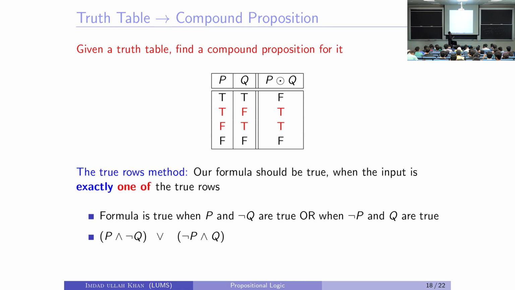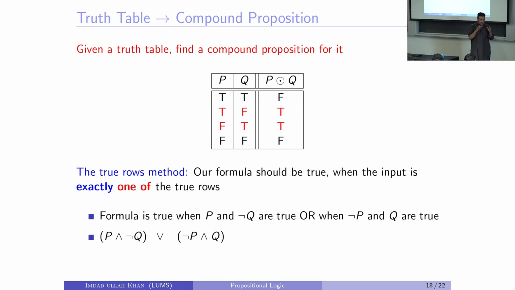If you really pronounce these true rows, what does it mean? Let me give words to these two true rows in this particular case. We want a formula that should be true when the input is either like row 2 or like row 3.